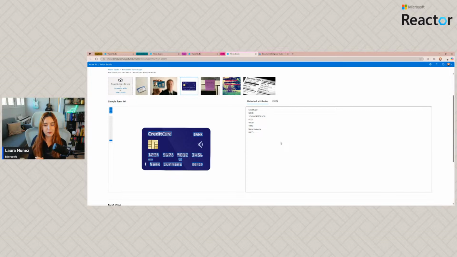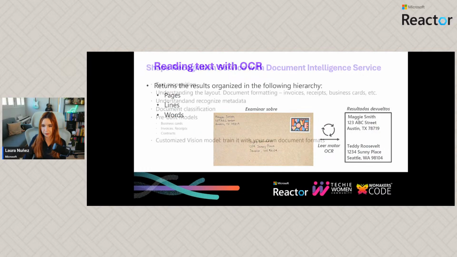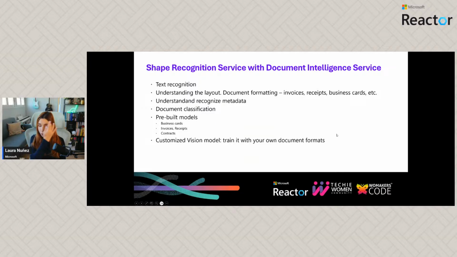So what can we do if we want to know more about it? Well, let me show you here back. If we want to know more about the information that's contained in that text, we can use this other service we have, which is document intelligence. So what is document intelligence going to be able to do? We are going to be able to provide a picture of something, but we are not going to be getting back only the recognized text. We are going to be getting back also information from that text, because document intelligence understands the layout.